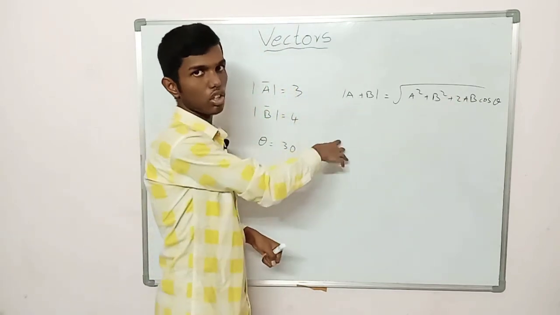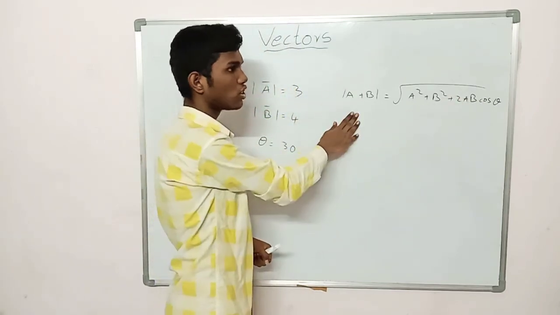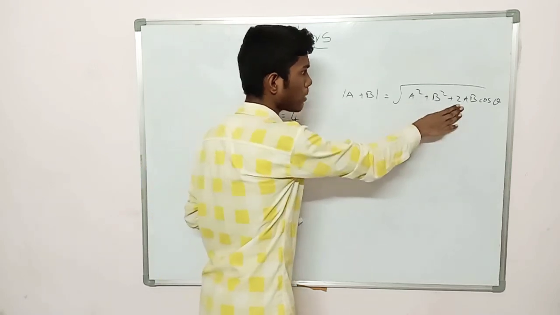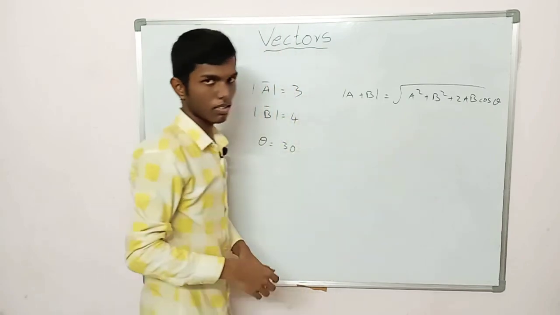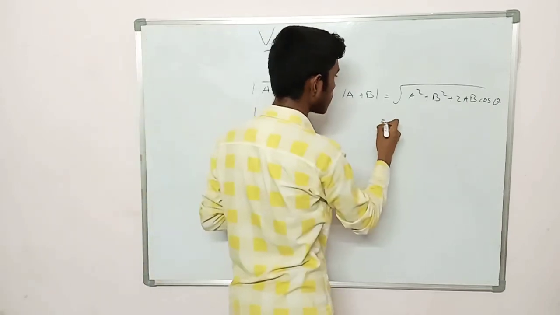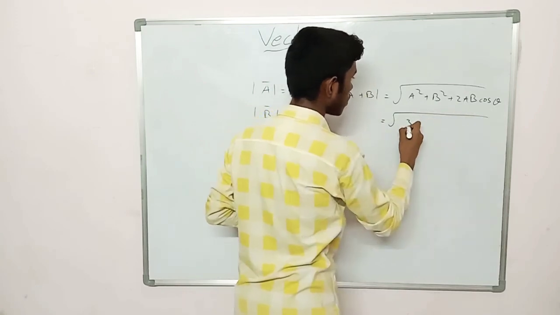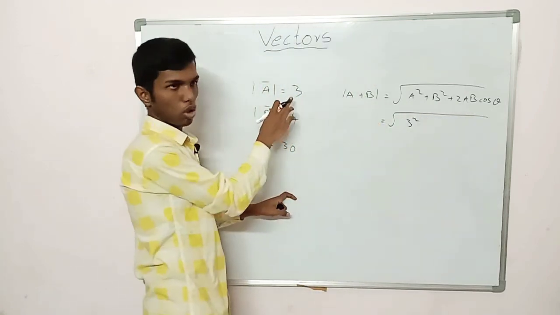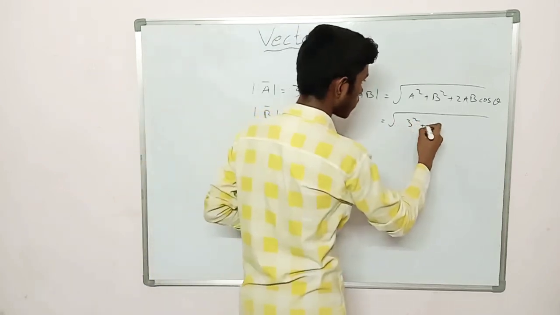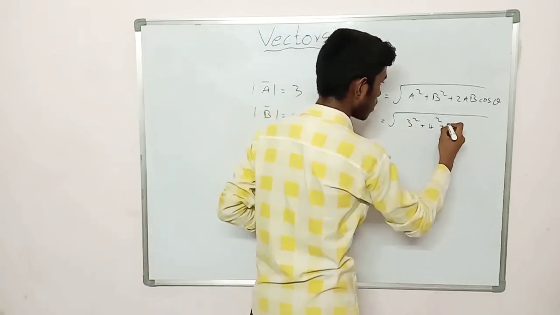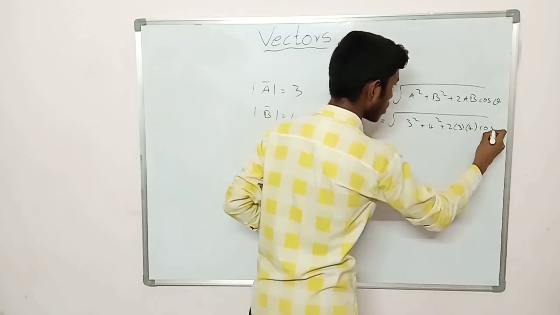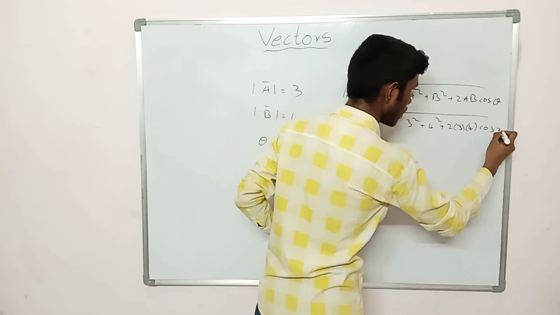The resultant vector's magnitude becomes under root a square plus b square plus 2ab cos theta. Now the magnitude of the resultant vector becomes under root 3 square plus 4 square plus 2 into 3 into 4 cos 30 degrees.